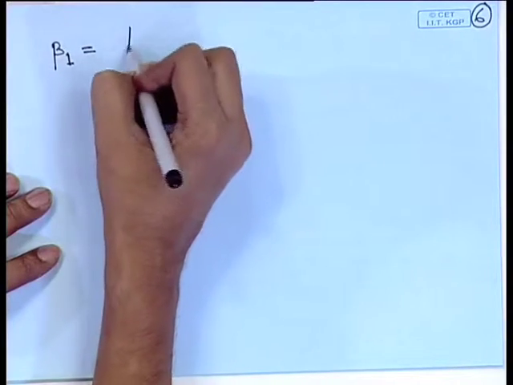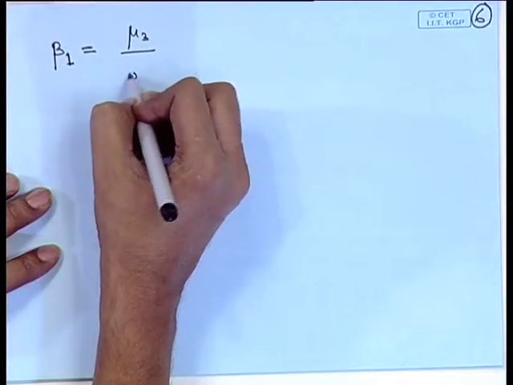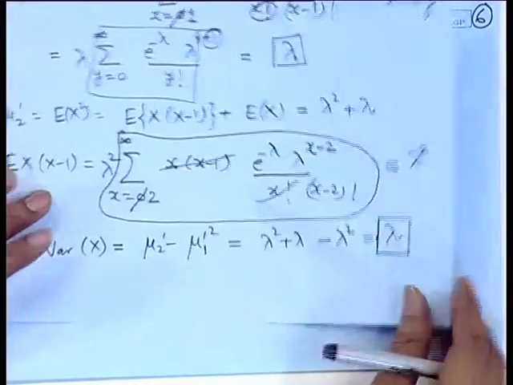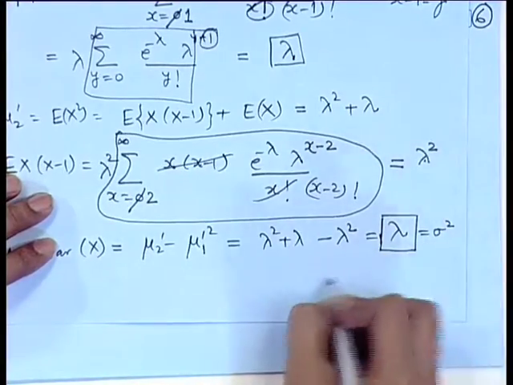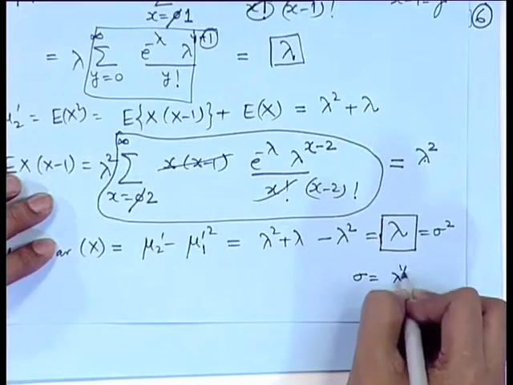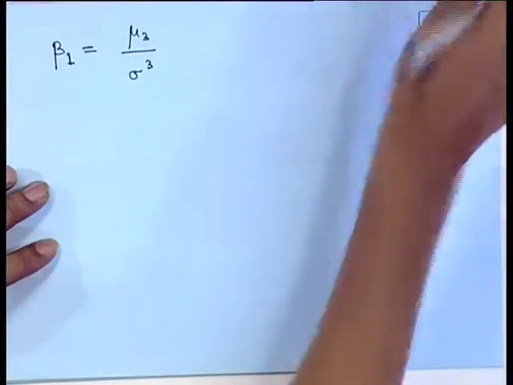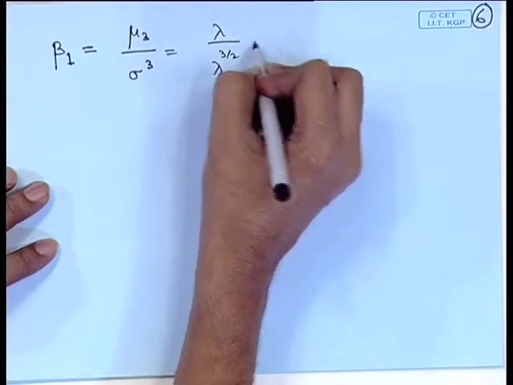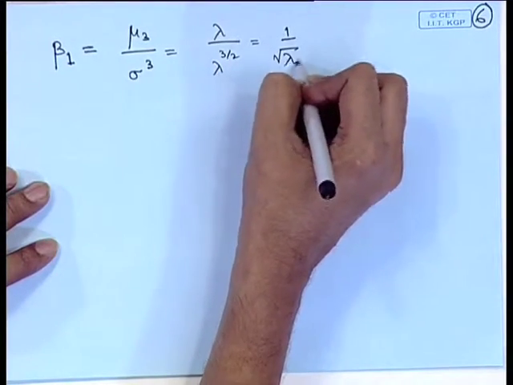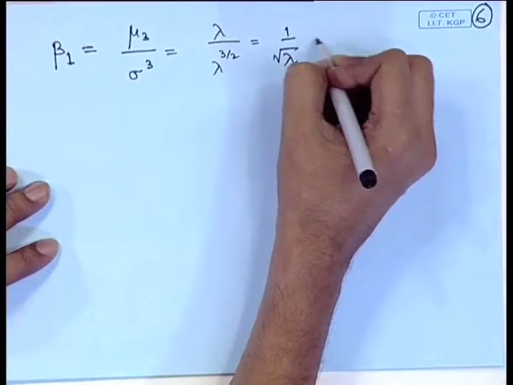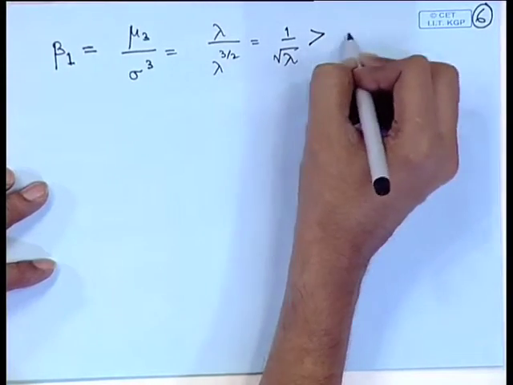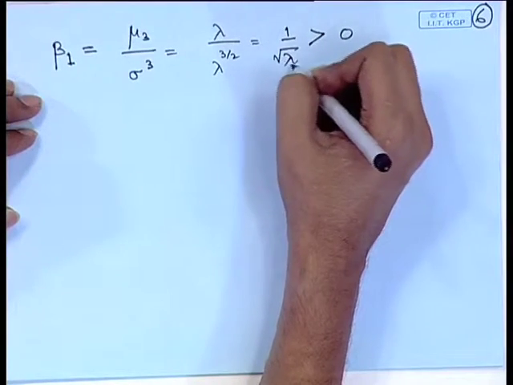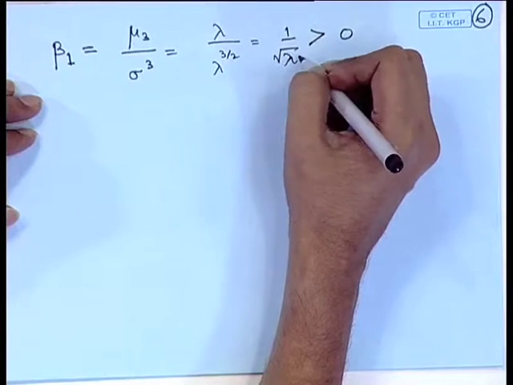Beta 1 is equal to mu 3 divided by sigma cube. So, here sigma square is equal to lambda, that is sigma is equal to lambda to the power half. If we substitute it here, we get lambda divided by lambda to the power 3 by 2, that is equal to 1 by root lambda. Naturally, since lambda is a rate, it is a positive parameter. So, this is greater than 0. However, you can observe that as lambda increases, this will converge to 0.